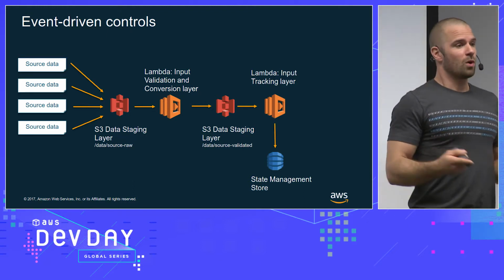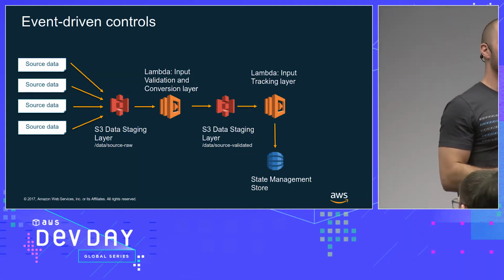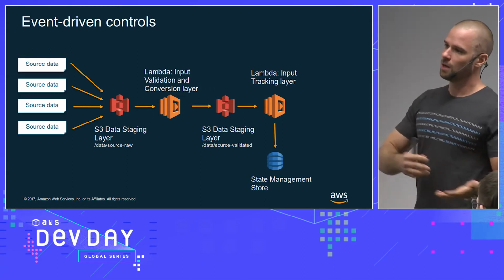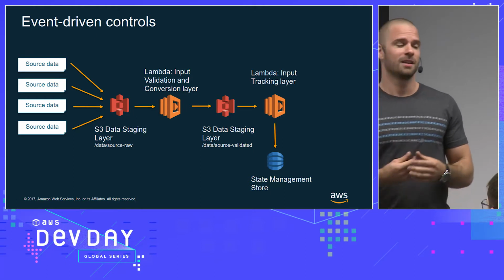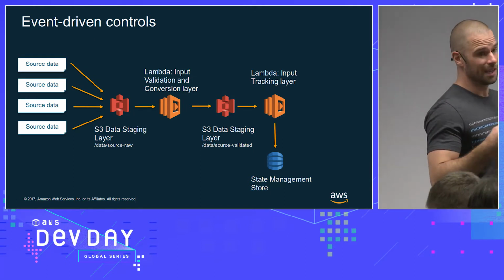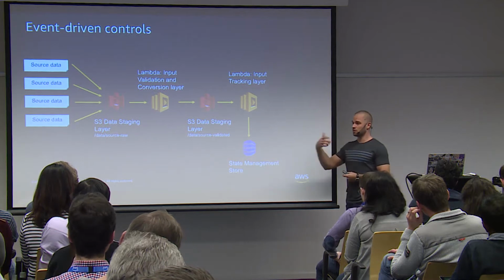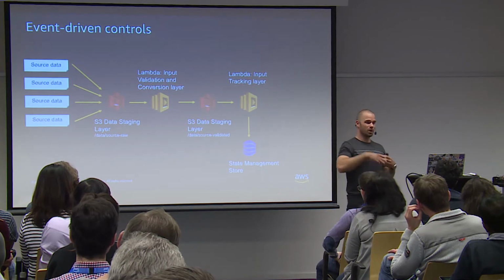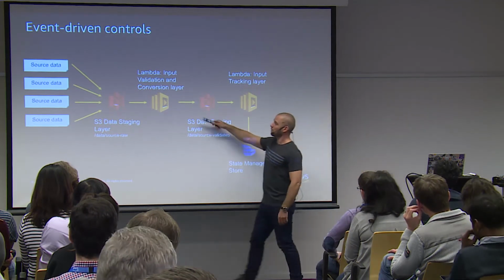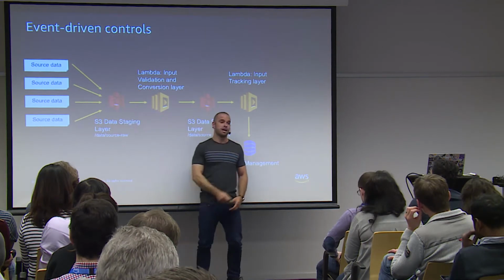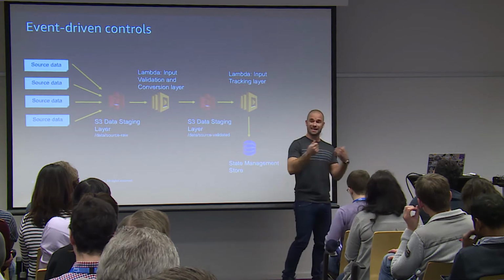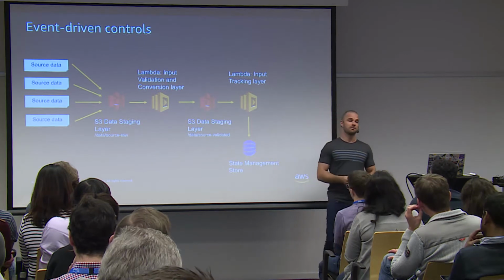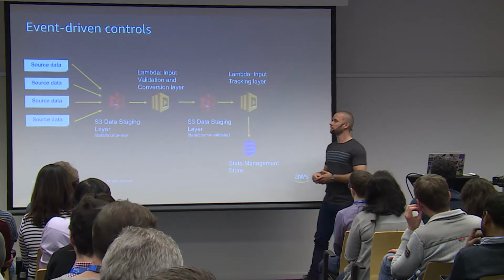But the big problem was that when you store data, there's a lot of dirty data, right? You need to clean it, you need to process it, you need to verify that the content that, for example, customers are uploading is valid. So for example, if you have an application and your users are uploading videos, you don't want people to upload runnable or executable code, right? So you would have a way here, for example a Lambda function, to verify that everything pushed into an S3 bucket is valid, is content that is not tampered with, that it's not dangerous, and all this kind of stuff.